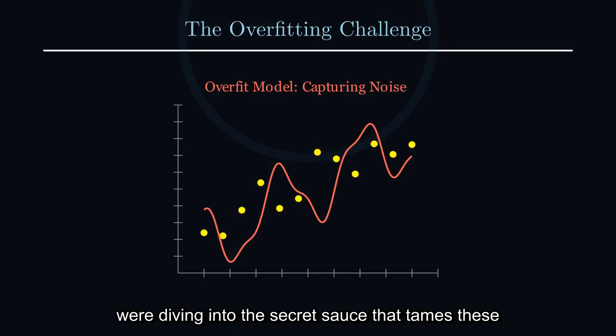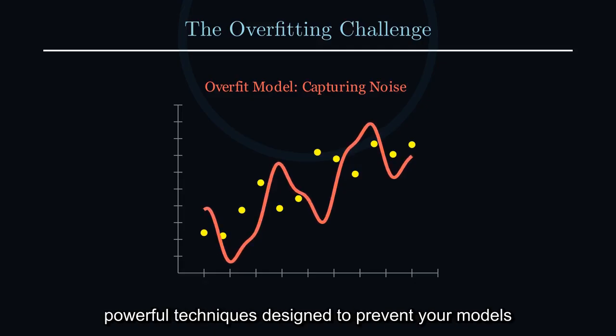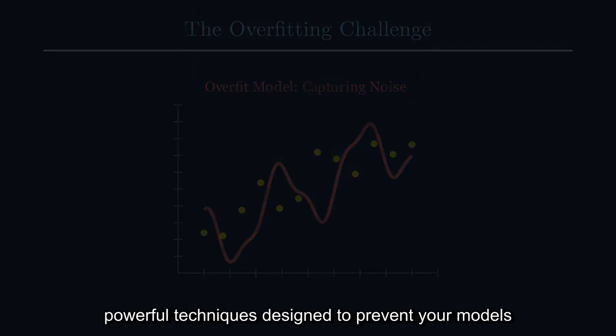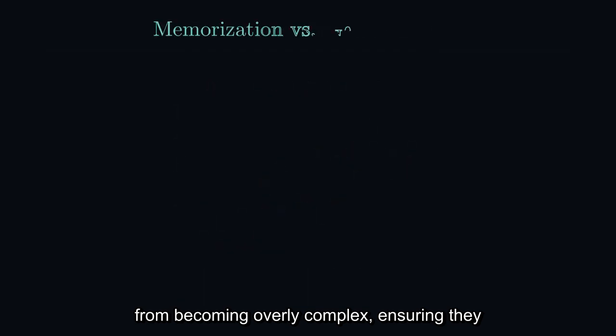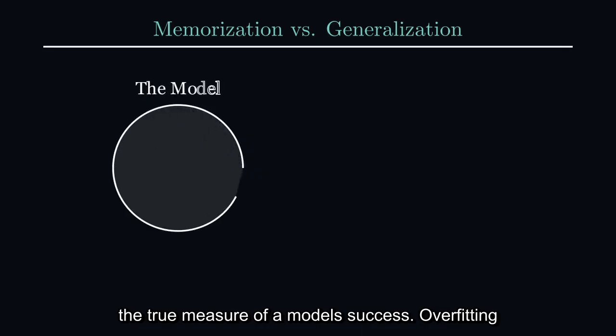Today, we're diving into the secret sauce that tames these overexcited models, regularization. It's a set of powerful techniques designed to prevent your models from becoming overly complex, ensuring they generalize effectively to real-world data, which is the true measure of a model's success.